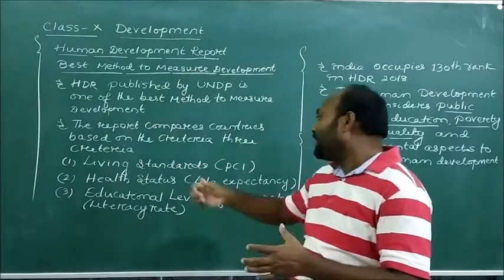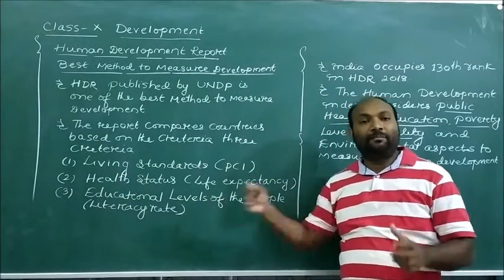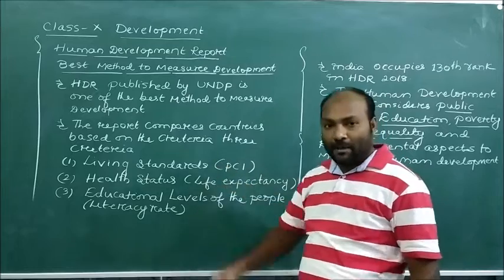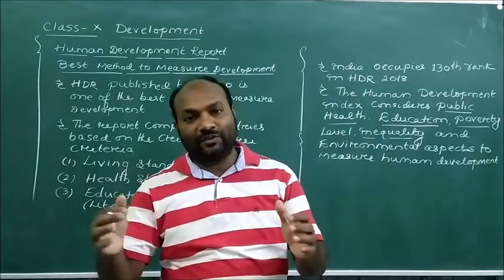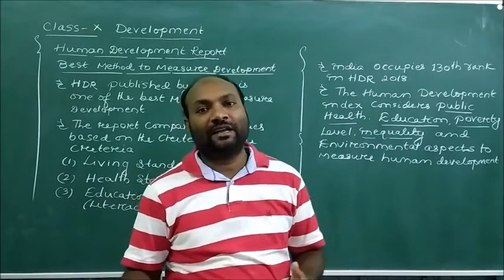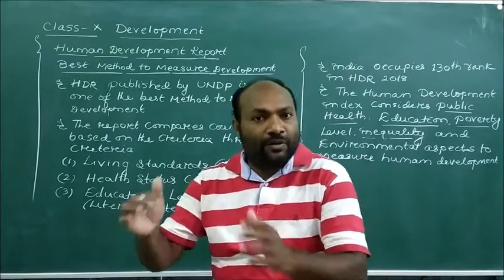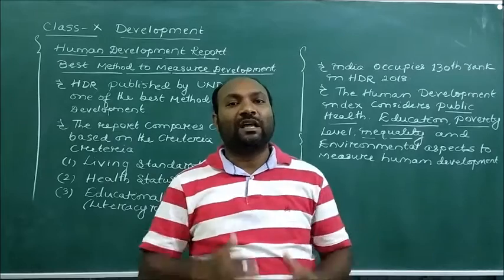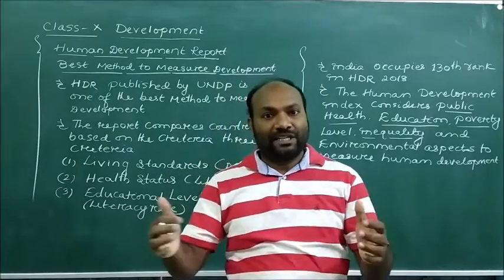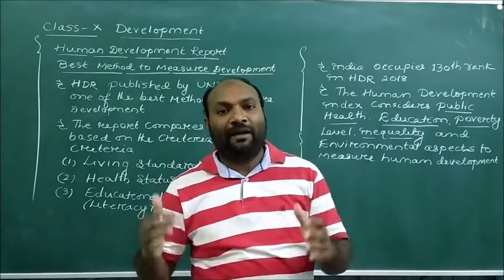That is why the health status is very important here. Apart from that, we see the educational ratio, the literacy rate, which is very important to develop the nations.